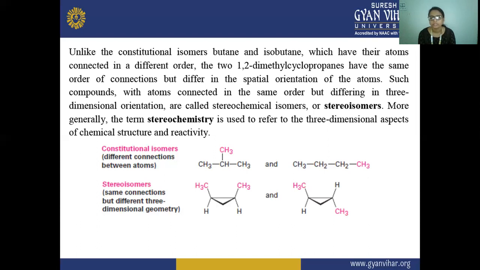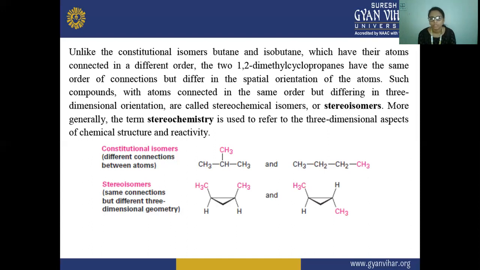So in this case, such compounds with atoms connected in the same order but differing in their three-dimensional orientation are called stereochemical isomers, or stereoisomers. If their atoms are connected in the same order but they differ in their three-dimensional or spatial arrangement, then they are known as stereochemical isomers or stereoisomers.